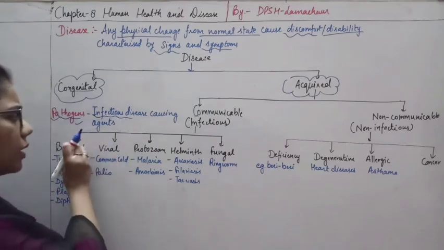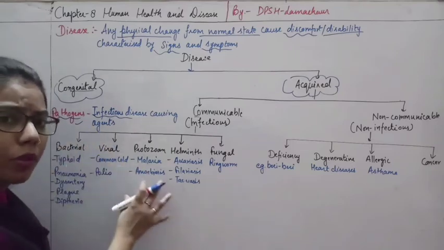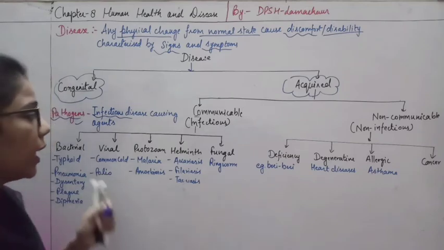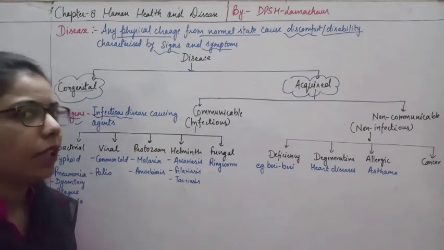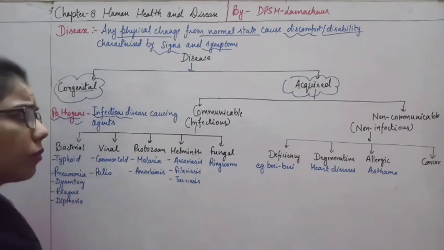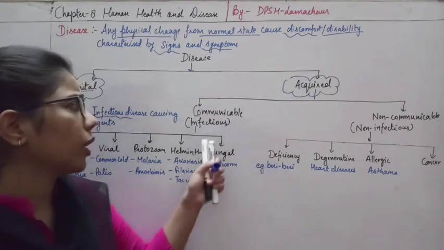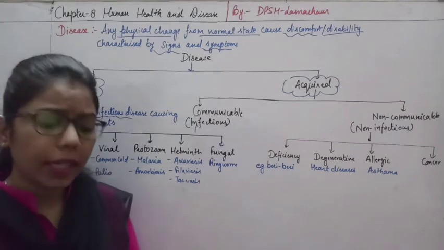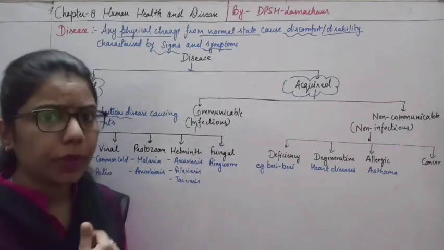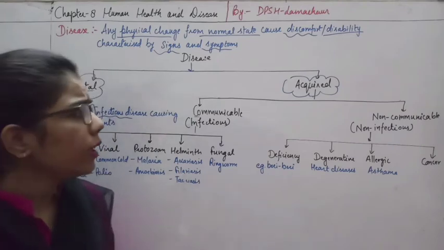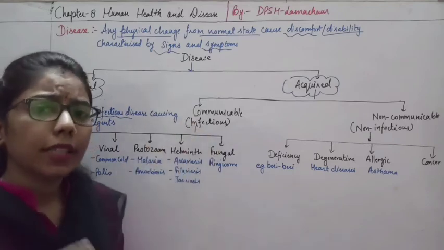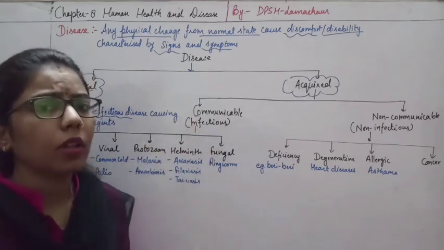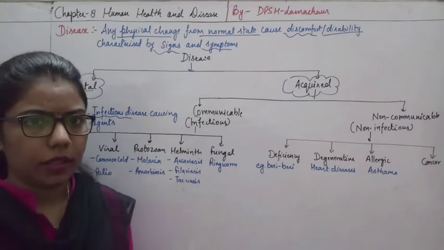So we will understand here different types of pathogens which are causing infection to an individual. Now when we are talking about infectious or communicable, it means that somehow it is transmitting. On this basis we can say that it can be contagious or non-contagious.